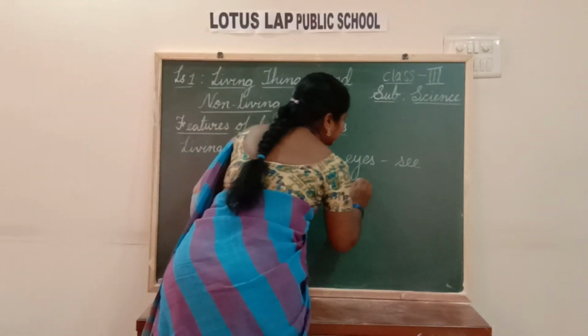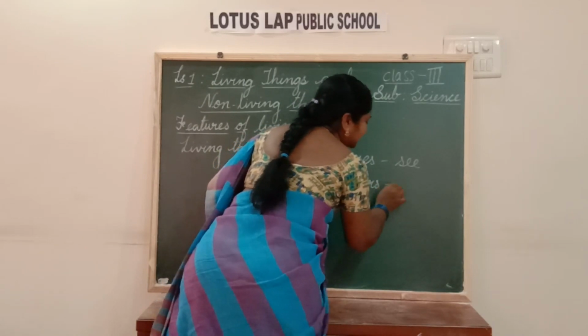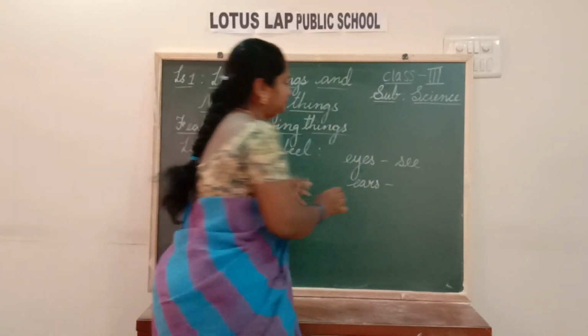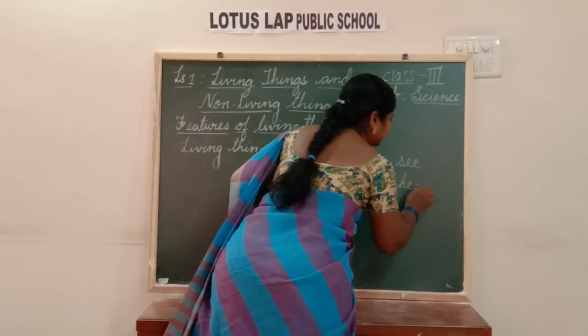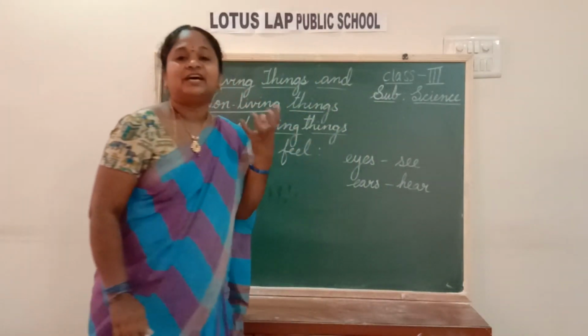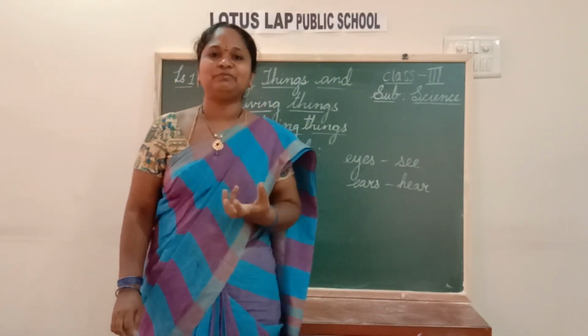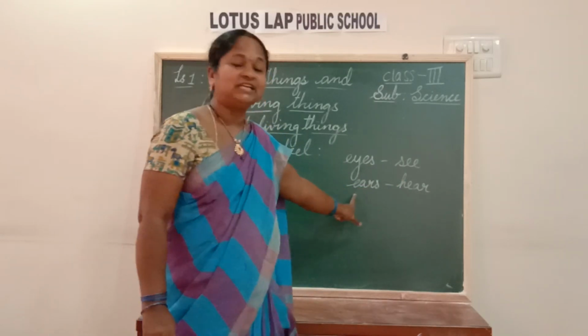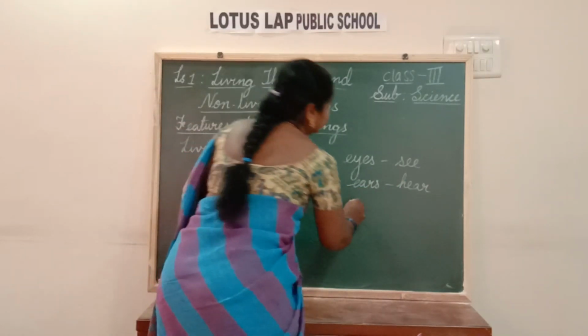Next, ears. With ears, what do we do, children? We hear, isn't it? We hear the music. We enjoy the music. This is because of ears. And next, tongue.